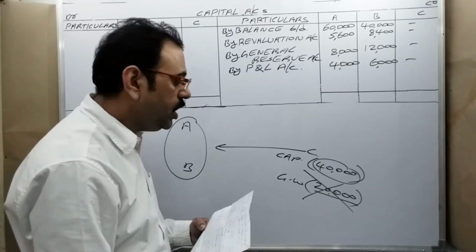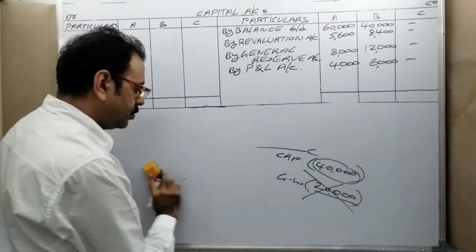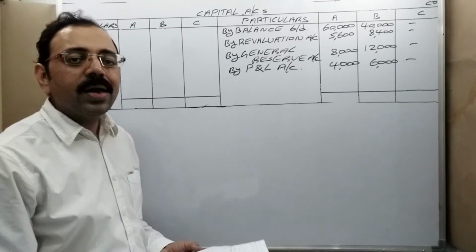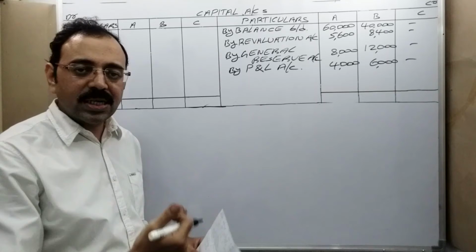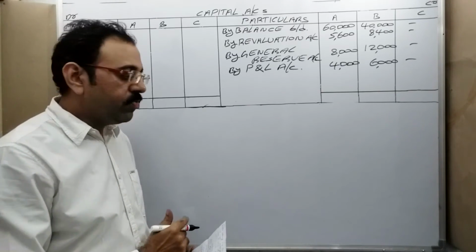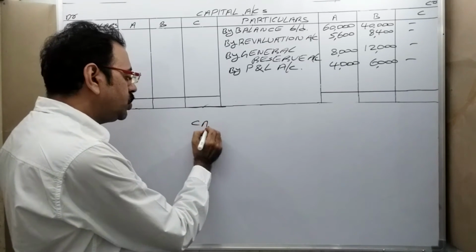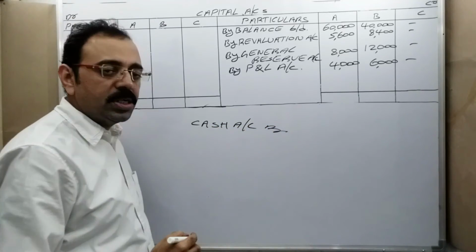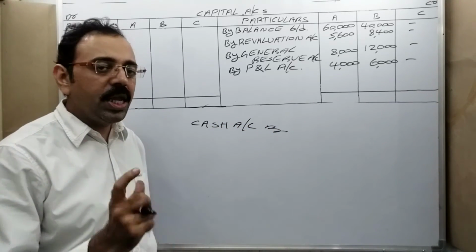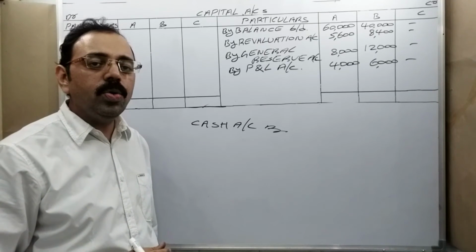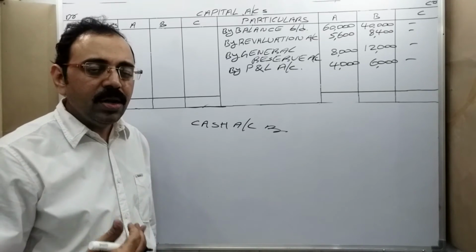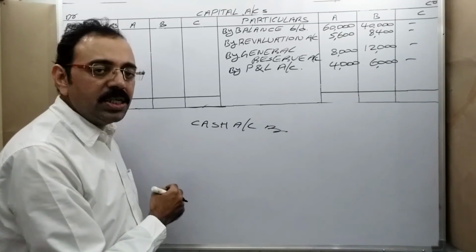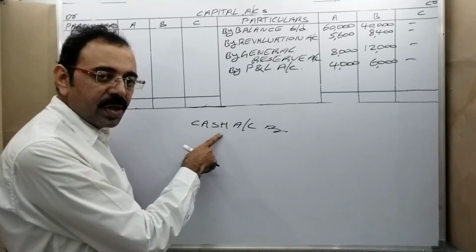And what is that entry? See, the new partner is bringing capital, so cash is coming. Therefore, cash account is to be debited. Why are we debiting cash? Because cash comes under real account. What is the real account rule? Debit what comes in, credit what goes out. Since cash is coming into the business, we should debit it.